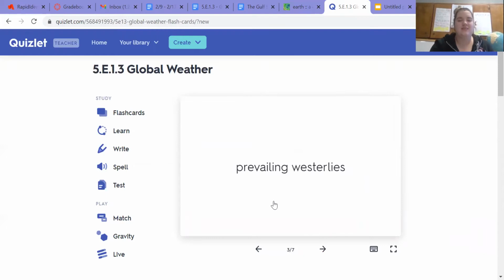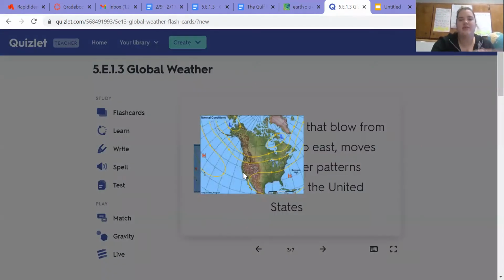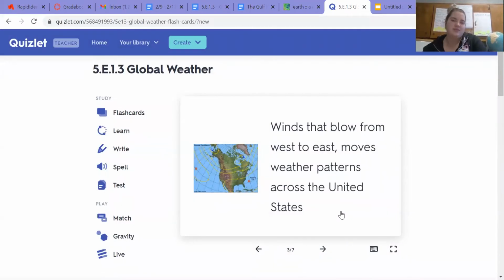Prevailing westerlies. The prevailing westerlies are winds that blow from west to east, and it moves weather patterns across the United States. So we look at the picture, we can see that it's still going west to east. The wind is still blowing in the same direction, and it is going to move our weather patterns across the United States. So like we talked about cold fronts, warm fronts, high and low pressures, it is all moving because of the prevailing westerlies.